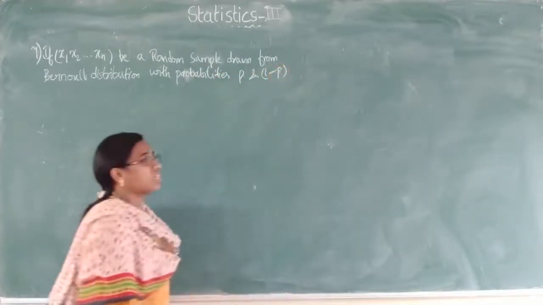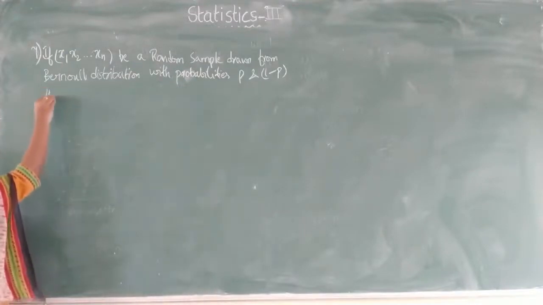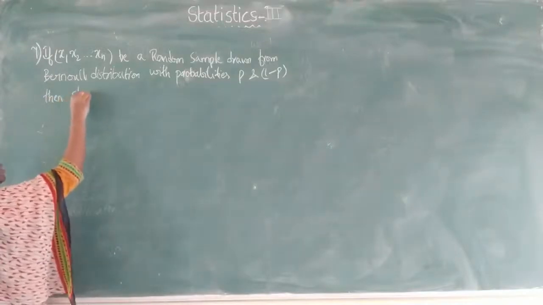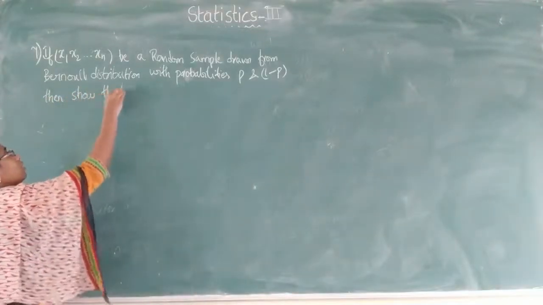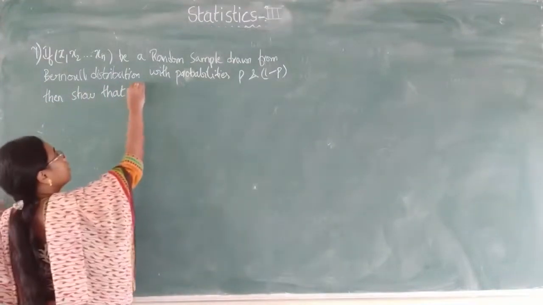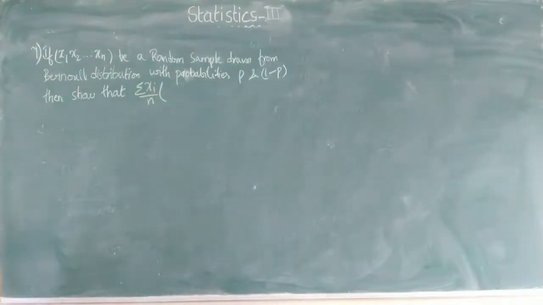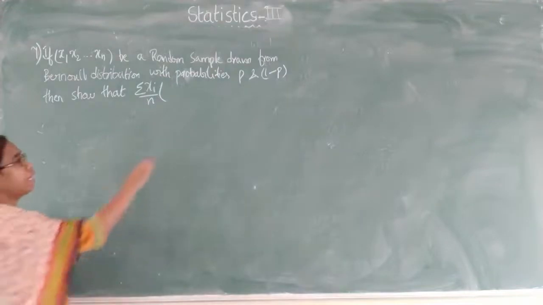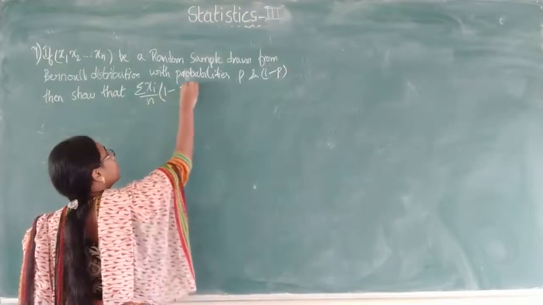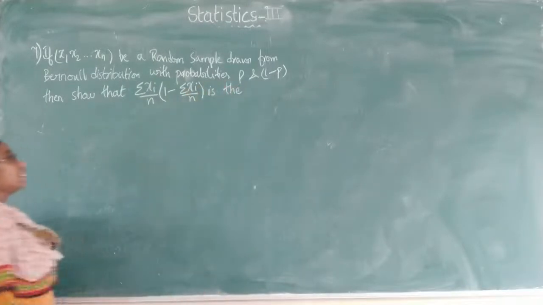We have done a similar problem in the unbiased estimator. There, in place of p, we had theta and 1 minus theta. So then show that the estimator, given as summation xi by n into 1 minus summation xi by n, is the consistent estimator.